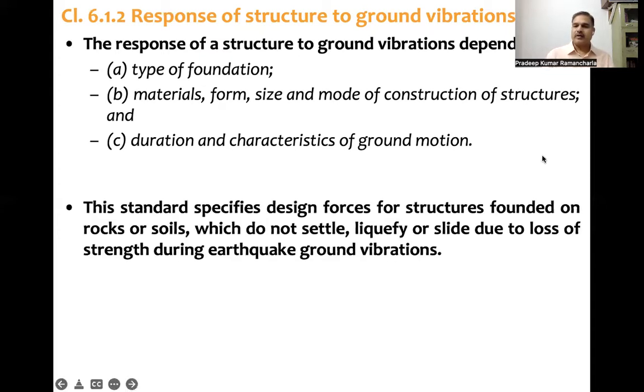Then the other important statement which the code makes is in this standard, that is 1893 part 1. This standard specifies design forces for structures founded on rocks or soils which do not settle. That means stable soil, which does not liquefy or slide due to loss of strength during earthquake ground vibration, or lateral spread. So that means the soil should be stable. That is the condition in which the clauses of this code have to be used.